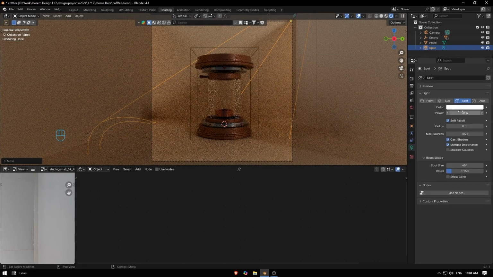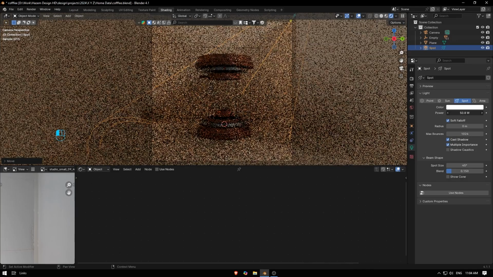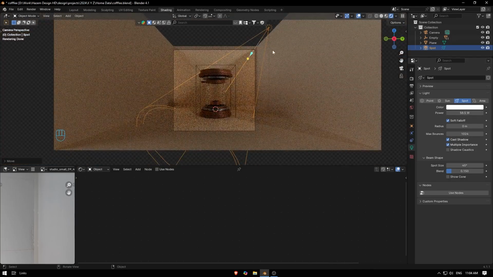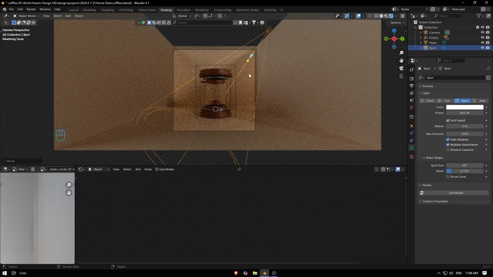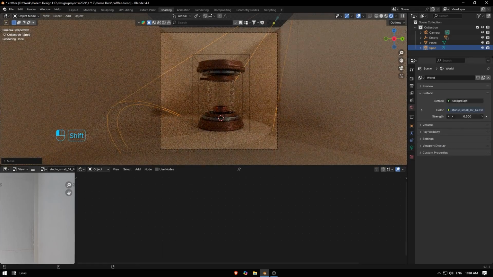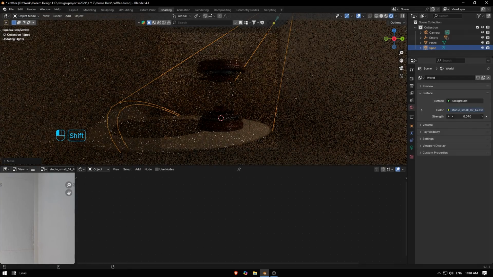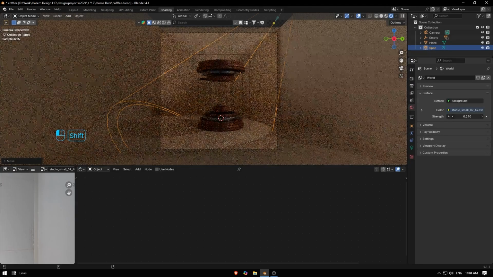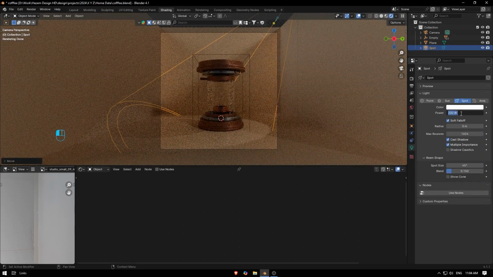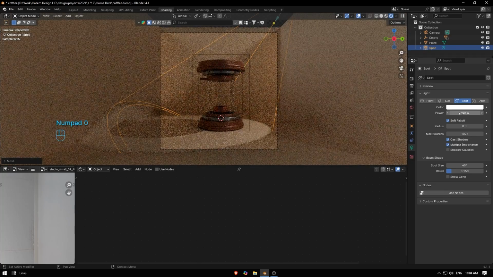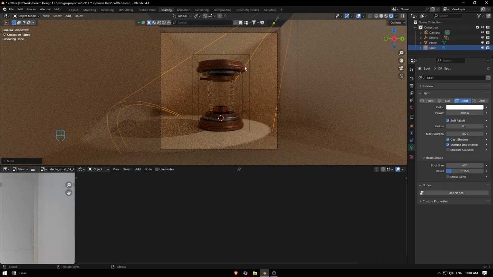And then go here to lighting. Make something like 200, maybe until you find this shiny edge here.